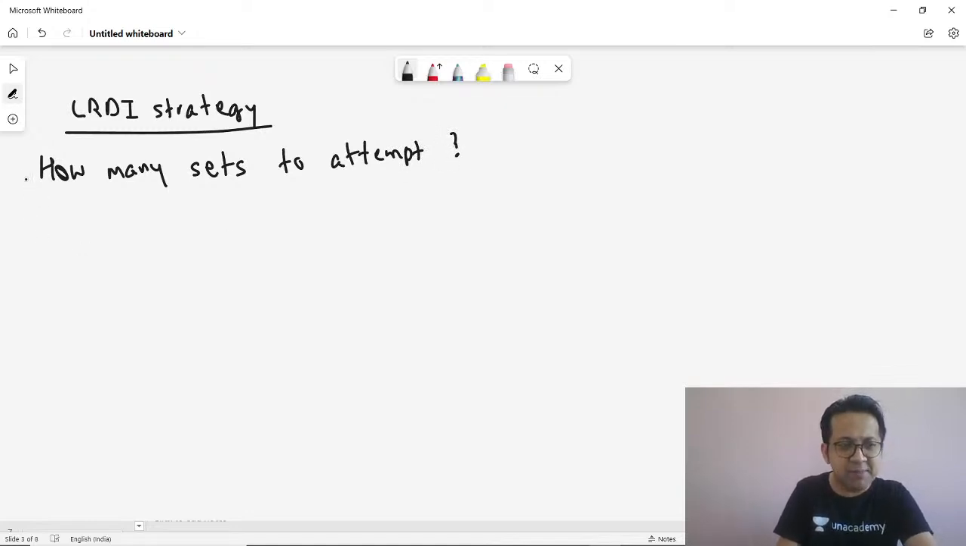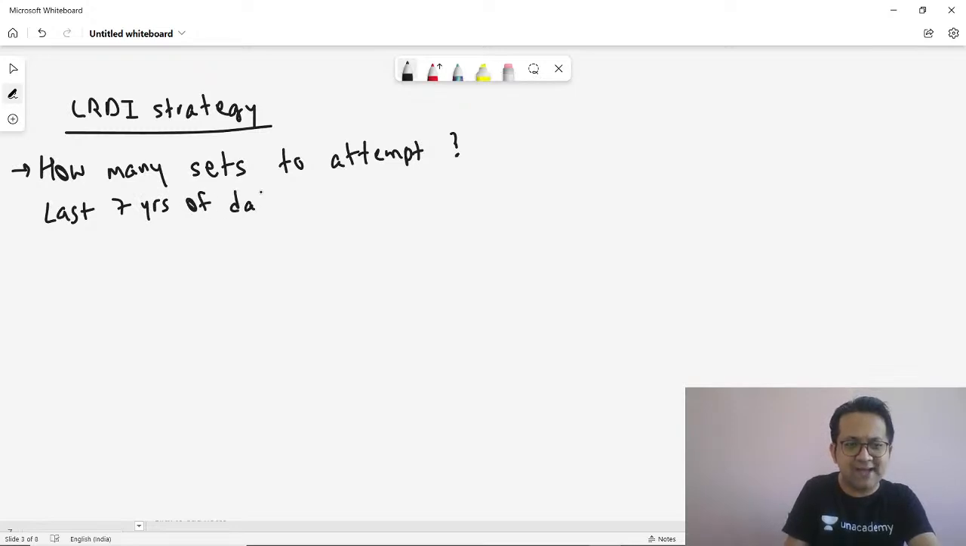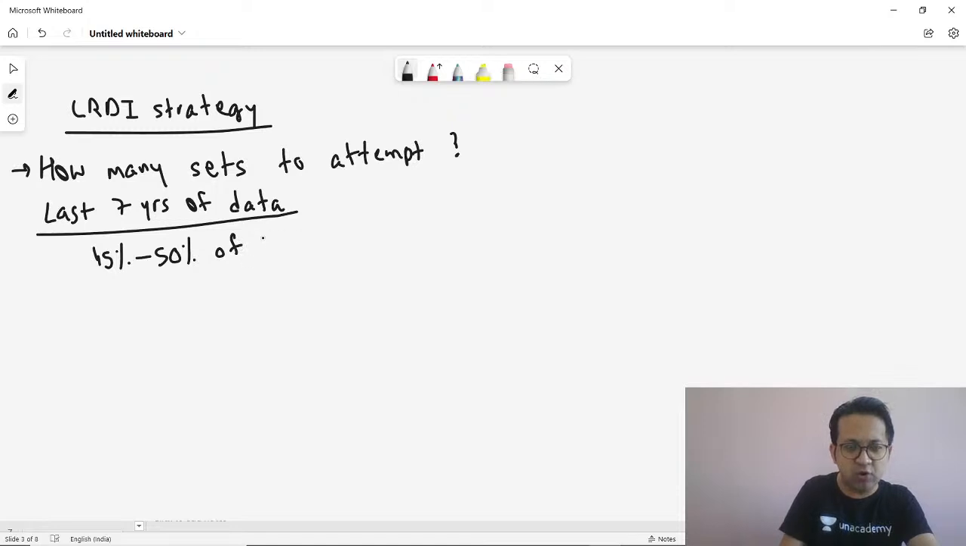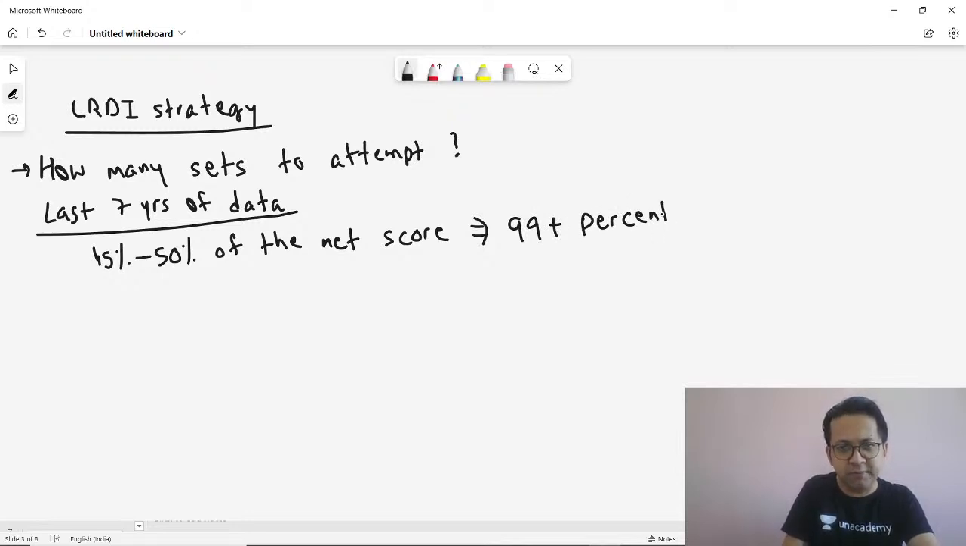And I'll give you some data, okay? Data points. Last 7 years of data. I will share with you now. What do the last 7 years of data suggest? That in the CAT, if you can get around 45% to 50% of the net score, okay, you will end up with a 99 plus percentile. This would translate to a 99 plus percentile.